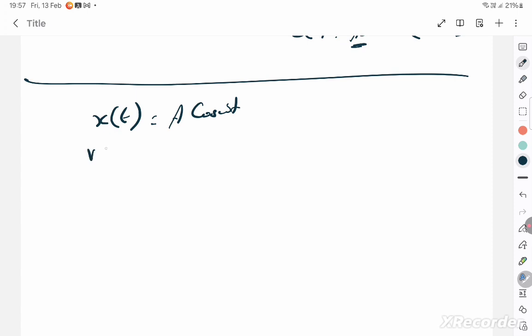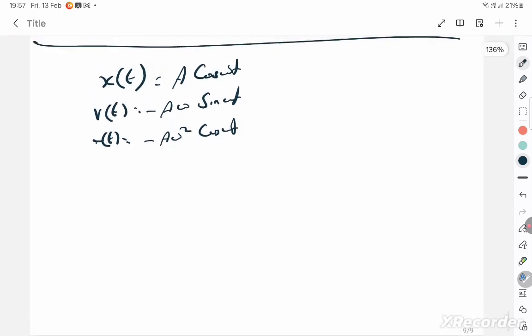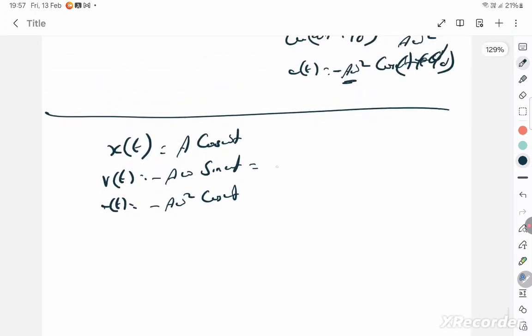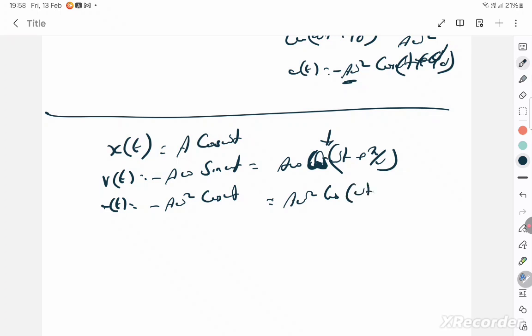It is x of t. If you differentiate, you get v of t, which is minus a omega sin omega t, and acceleration is minus a omega square cos omega t. That's all, you got all the three. Now you know how to write velocity. I told you a omega sin(omega t plus pi by 2), and acceleration is a omega square, no, it should be cos, right? Everything has to be in terms of cos. So this also will be cos(omega t plus pi), so that I am converting everything into cos, so that I can readily compare which is ahead. Acceleration is ahead of velocity by pi by 2.